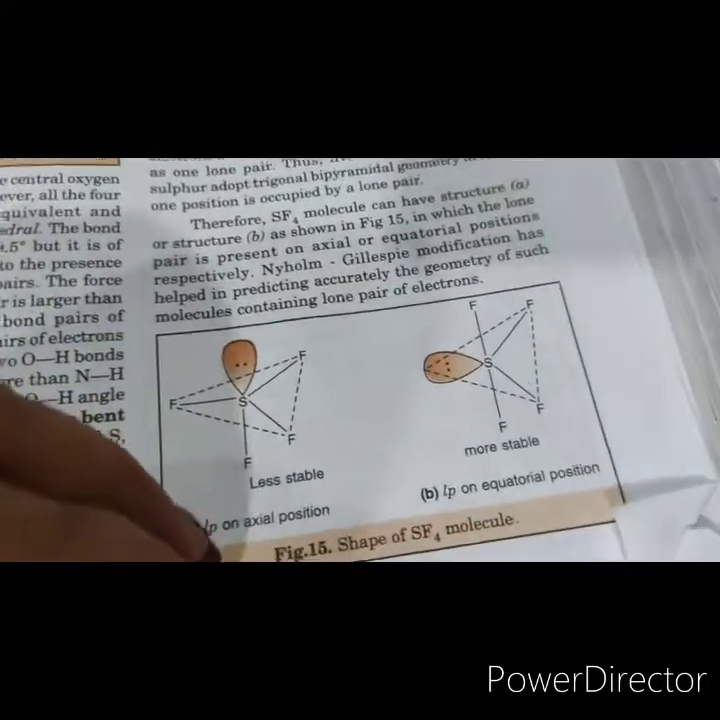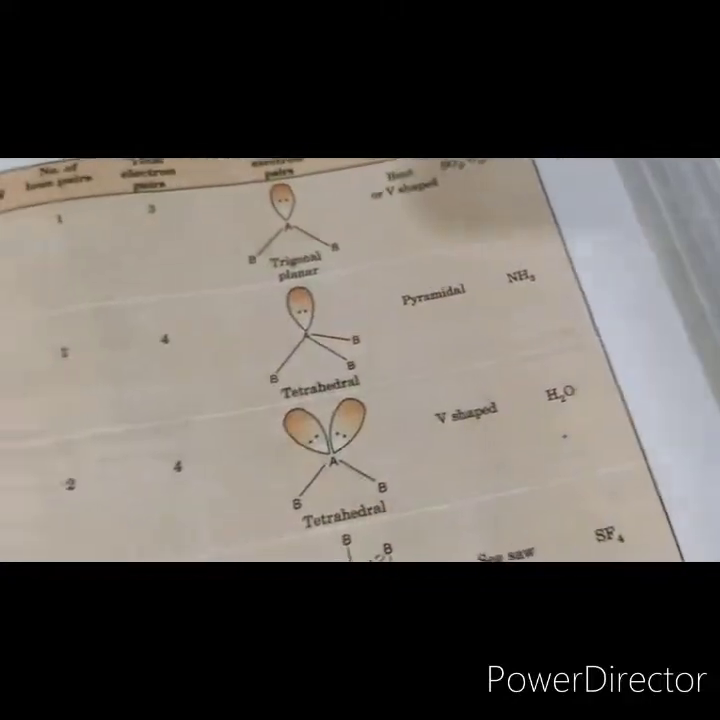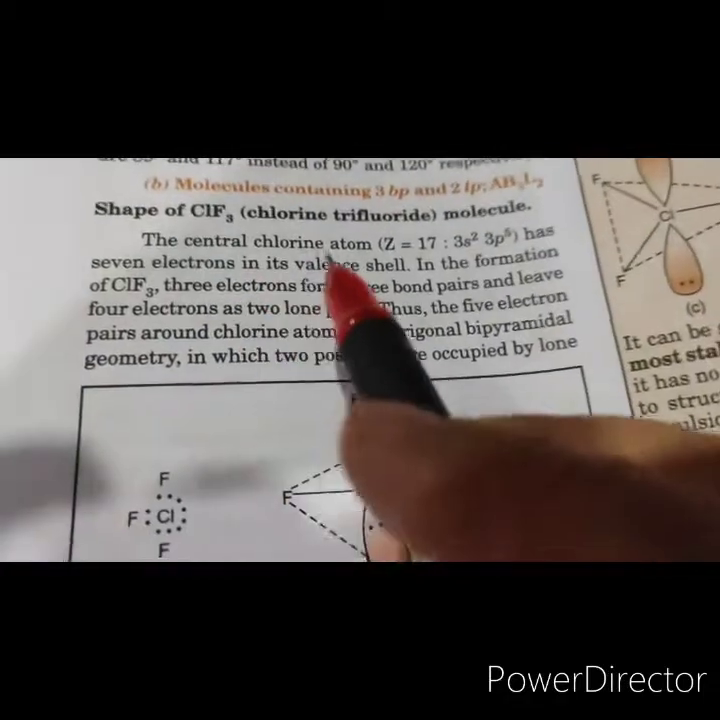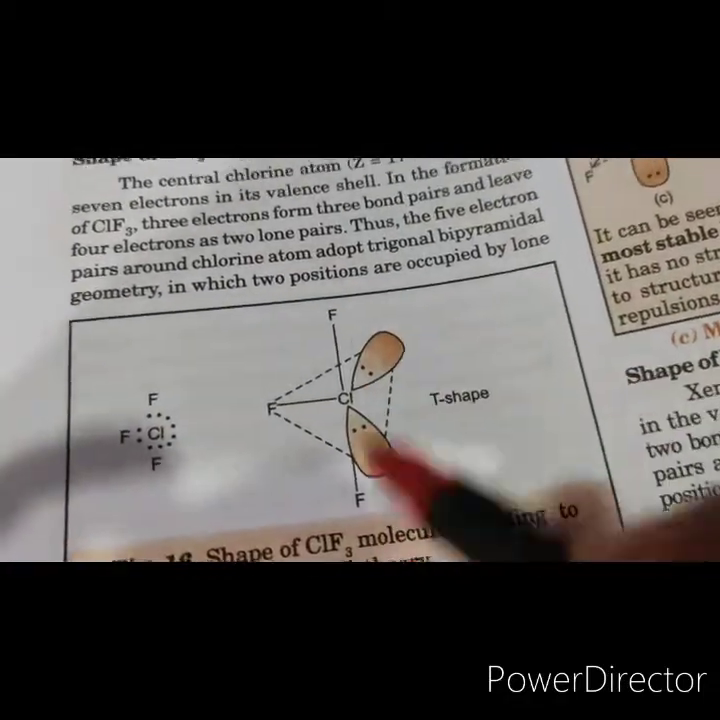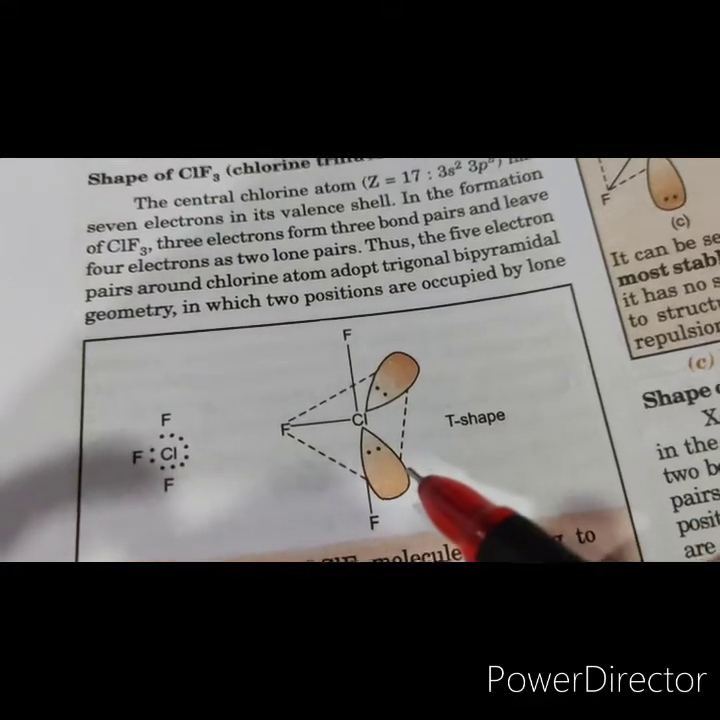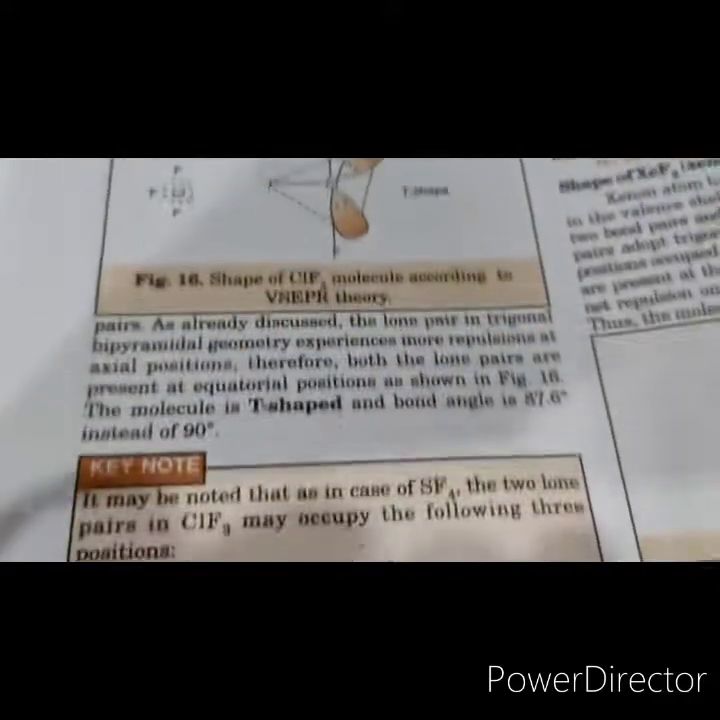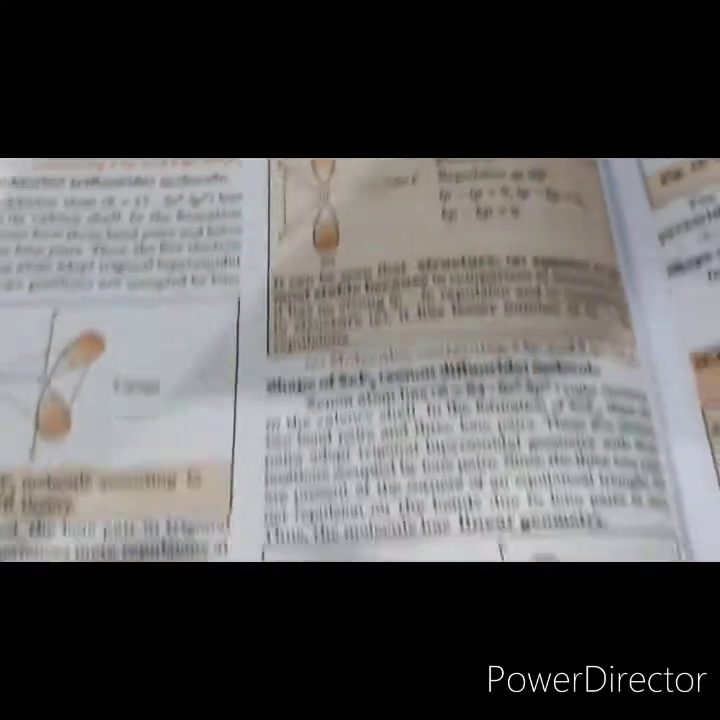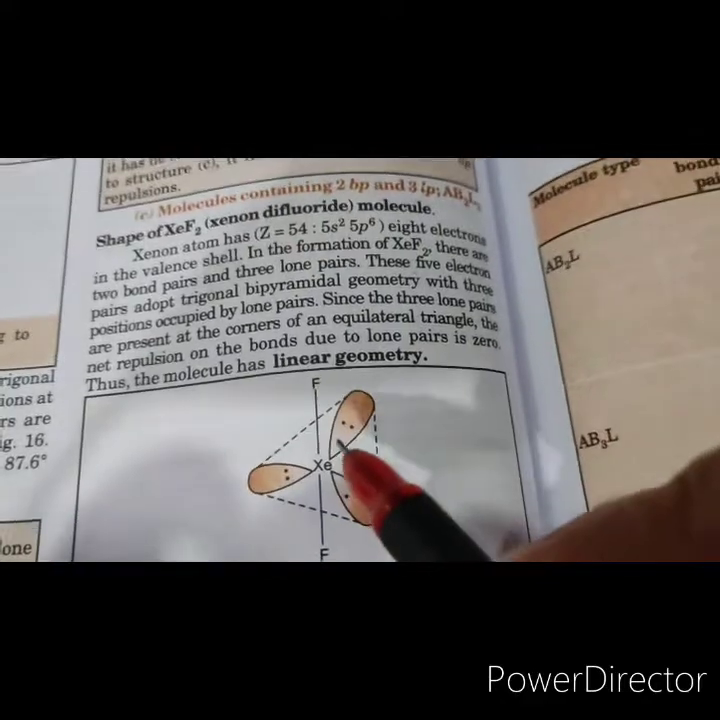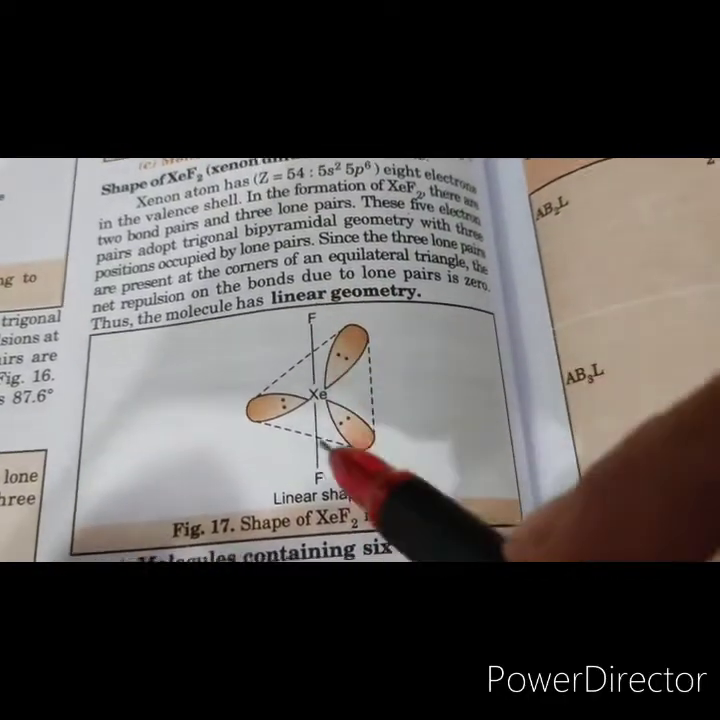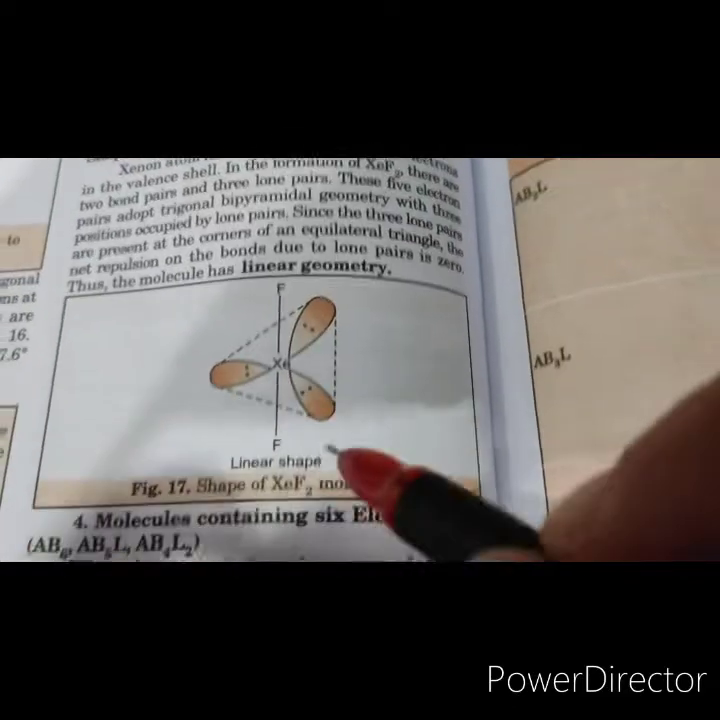Now we come to the next molecule, that is ClF3. So we know that ClF3 is having what kind of shape? T shape, because the lone pairs occupy the equatorial positions. There are 2 lone pairs and 3 bond pairs. Then we come to the shape of the xenon molecule. So in xenon there are 3 lone pairs and 2 bond pairs. So the lone pairs occupy which position? Equatorial positions, and the bond pairs occupy the axial positions. As a result of this, you can see that XeF2 is a linear molecule.